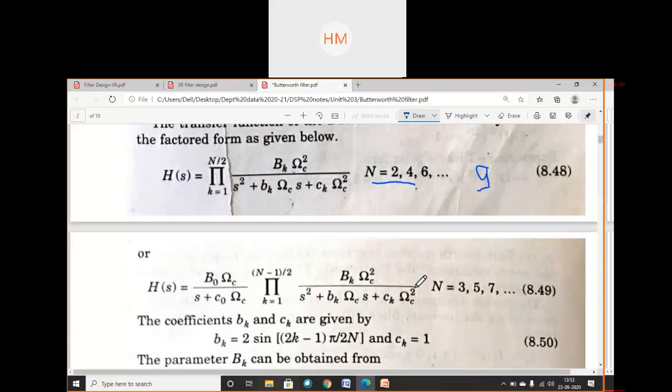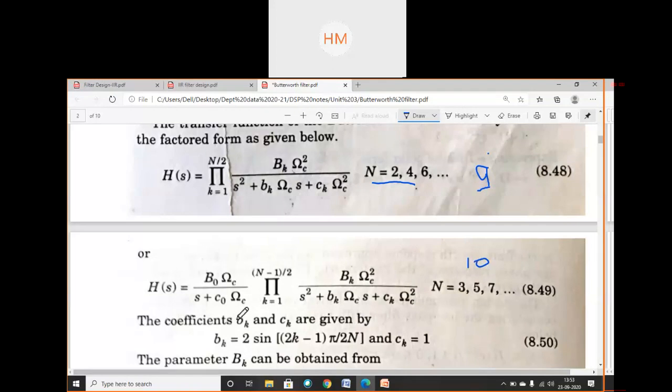Okay, students. Now write down equation number 10 for n odd. N is 3, 5, 7, 9, 11. Then you have to use this equation. Beta naught ohm C upon S plus C naught ohm C, times the product over k is equal to 1 to n minus 1 by 2 of Bk ohm C square upon S square plus Bk ohm C S plus Ck ohm C square. Okay, students? So this is equation number 10.